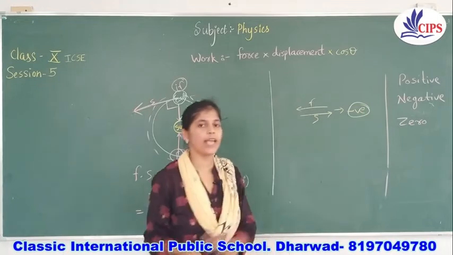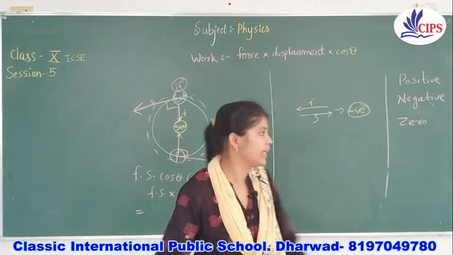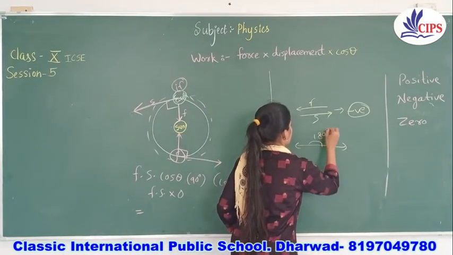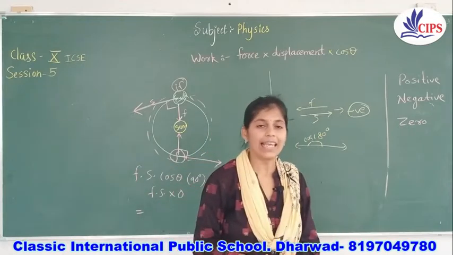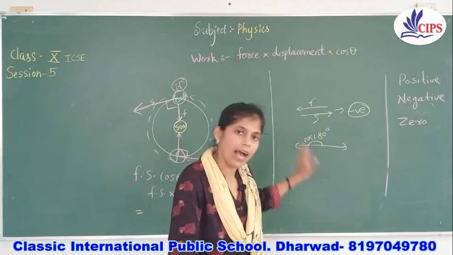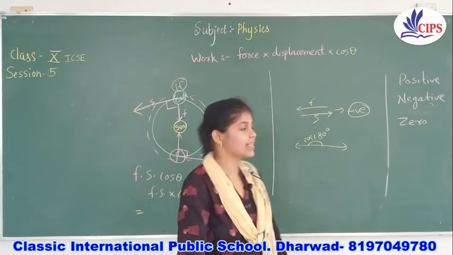negative. Before, I explained that if the angle between both is 180 degrees, cos 180 always gives a negative value. So this example, braking of the car, was a negative work done example.